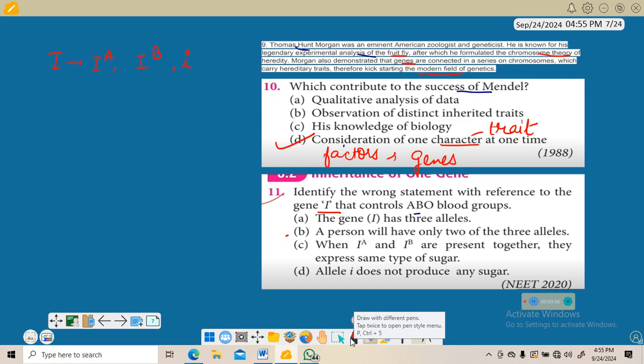Then when IA and IB are present together, they will produce AB blood group. That means different types of sugar. Let's say if it's IA and IA, it will give us A, the same type, but since here different alleles are there, that's why a different blood group. Small i does not produce any sugar. i represents O blood group basically.